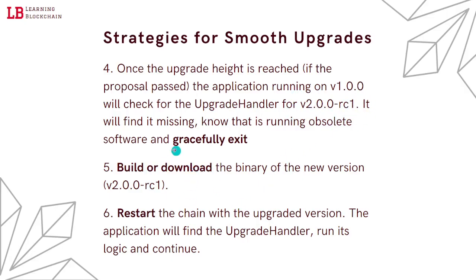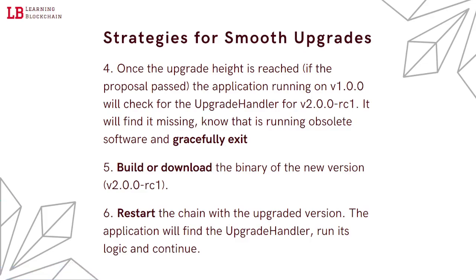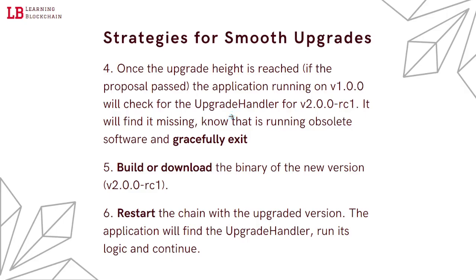Then we built and restarted the chain, and everything went smoothly. We checked that our migration was performed successfully. So congratulations, because you managed to perform a scheduled upgrade on your blockchain.